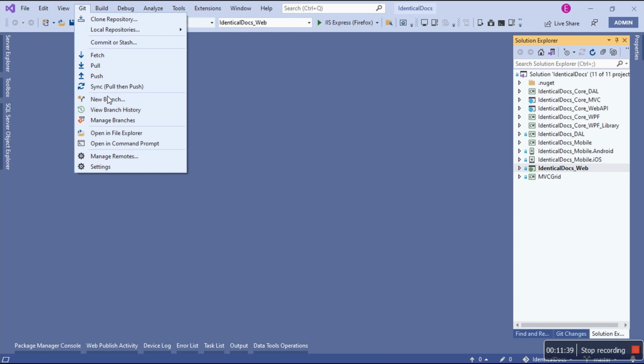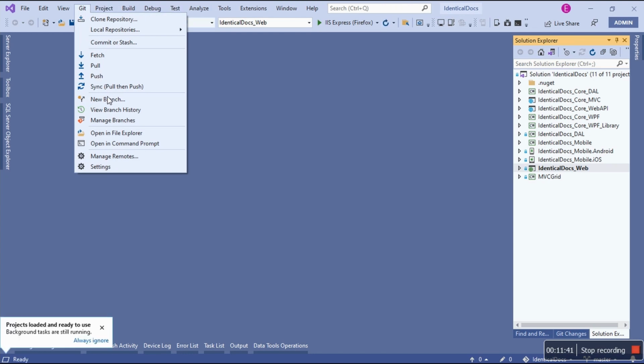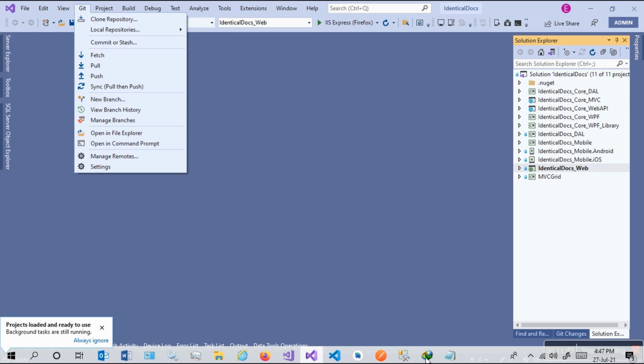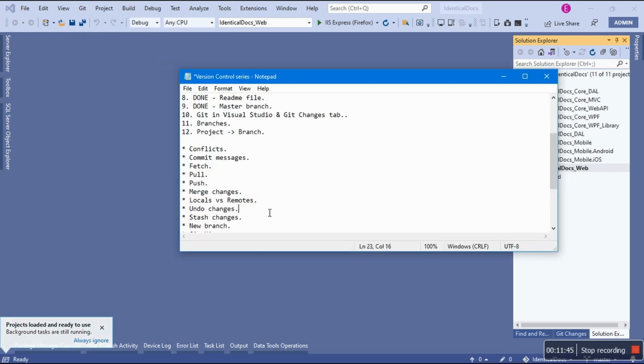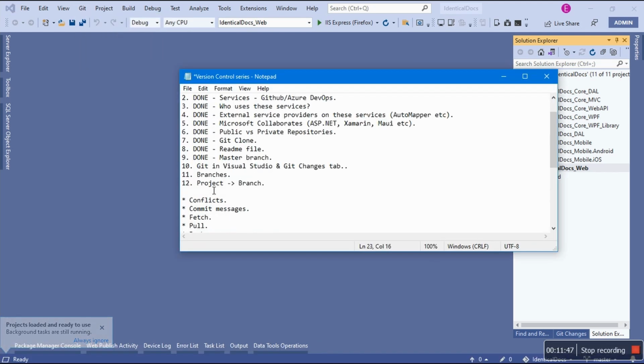And then you can create a new branch. Like I said, we'll cover this as soon as we come to this video, because there's a video I want us to do, this one. Project to branch, or project equivalent to a branch, whatever it is. But I'm going to use our newly created repositories for this one. So stay tuned for that one.